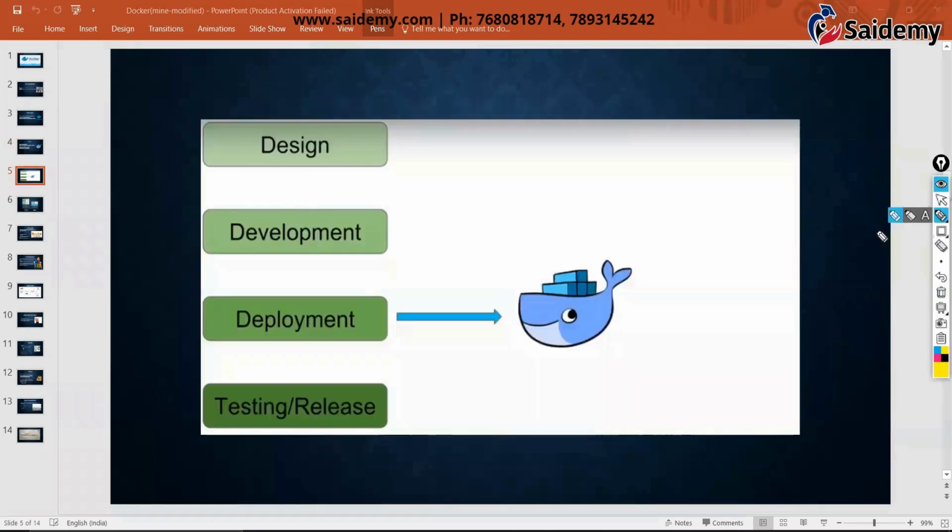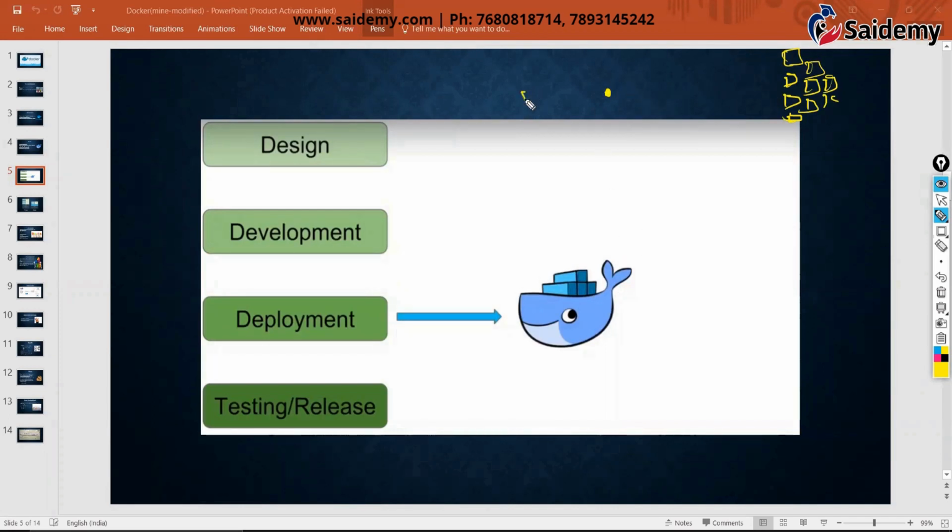Docker comes at deployment level. Deployment in the sense, by using Docker, you can't deploy anything. For example, one application is there, a web application. I have 1,000 servers out there. I want to make all 1,000 servers web servers. So I want to deploy that web package, HTTPD, I want to install. Either you can call it install or deploy, guys. I want to deploy that HTTPD package. So by using Docker, you can't do that.